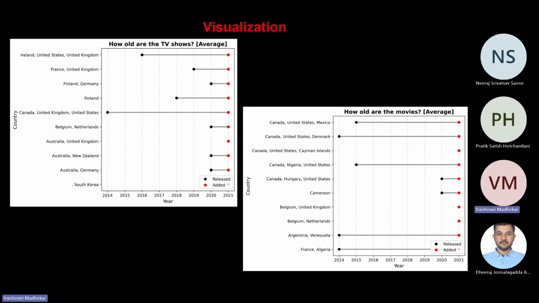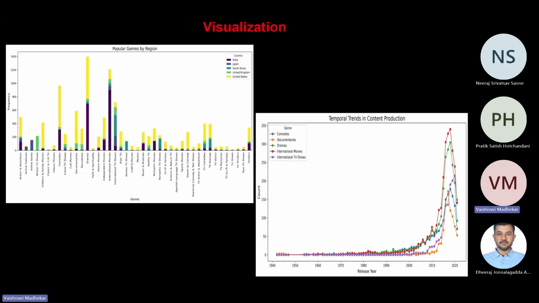Next on this slide, we have average release years versus addition years of TV shows and movies across different countries, which showcases that the most content was added around 2020 and 2021. Moreover, on this slide, we have genre popularity by region, highlighting how drama and comedies dominate globally, with the United States contributing the most across genres.